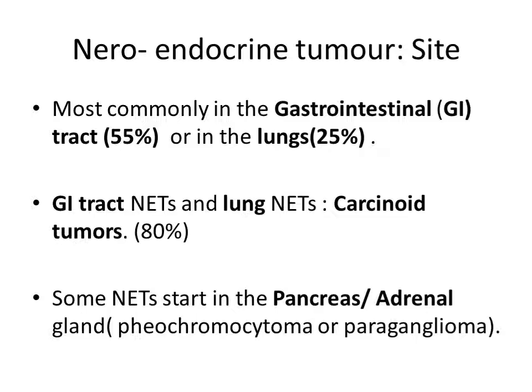Related to the site of neuroendocrine tumor, most commonly NET is present in the gastrointestinal tract, followed by the lungs, and the gastrointestinal tract neuroendocrine tumor and lung neuroendocrine tumor constitute carcinoid tumor in more than 80% of cases. Some neuroendocrine tumors start in the pancreas and adrenal gland, and present as a pheochromocytoma or paraganglioma.